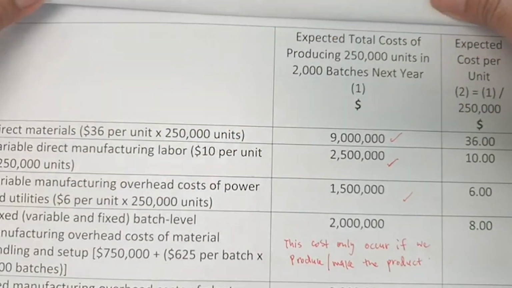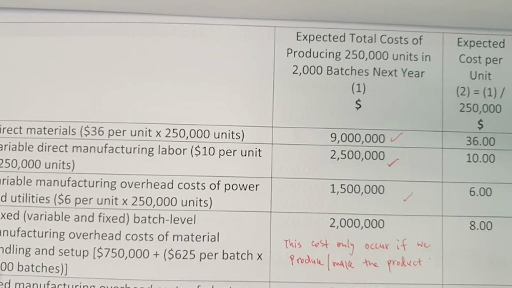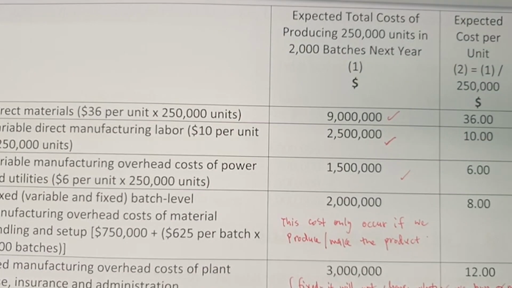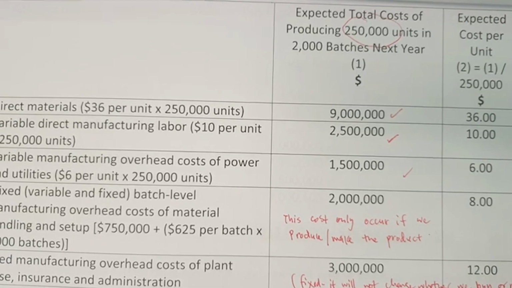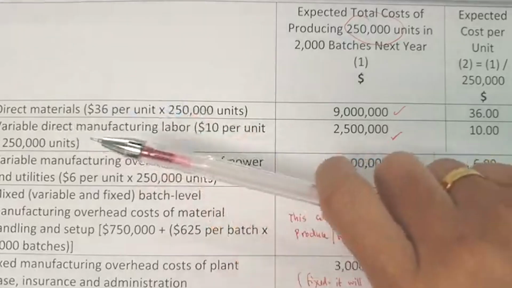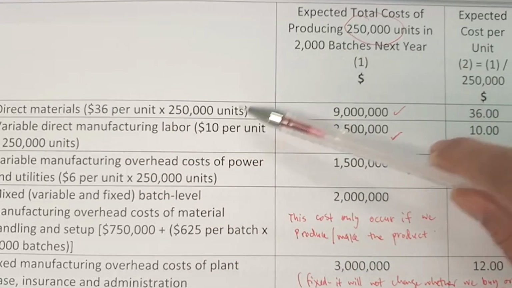Alright, so here is basically the information given to you. We have two columns here. This is the expected total cost of producing 250,000 units in 2,000 batches next year, and this is the cost per unit. The information given includes direct material, $36 per unit times 250,000.